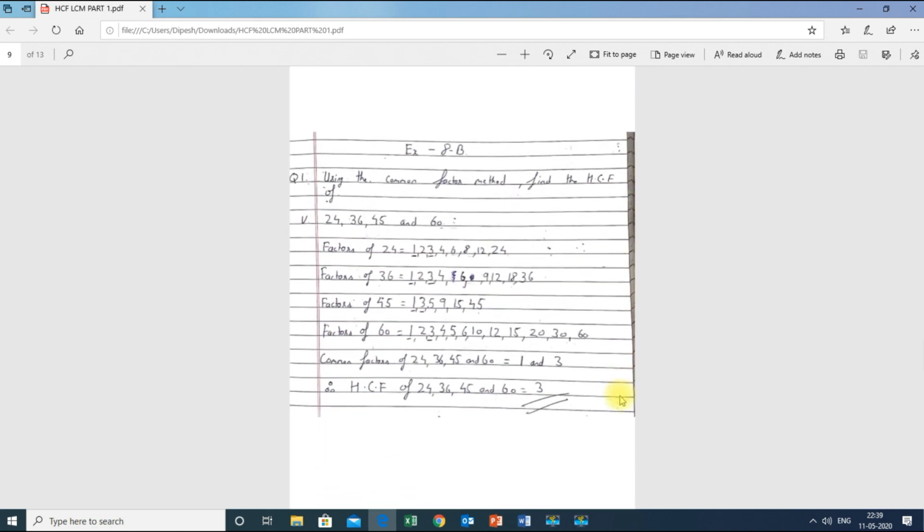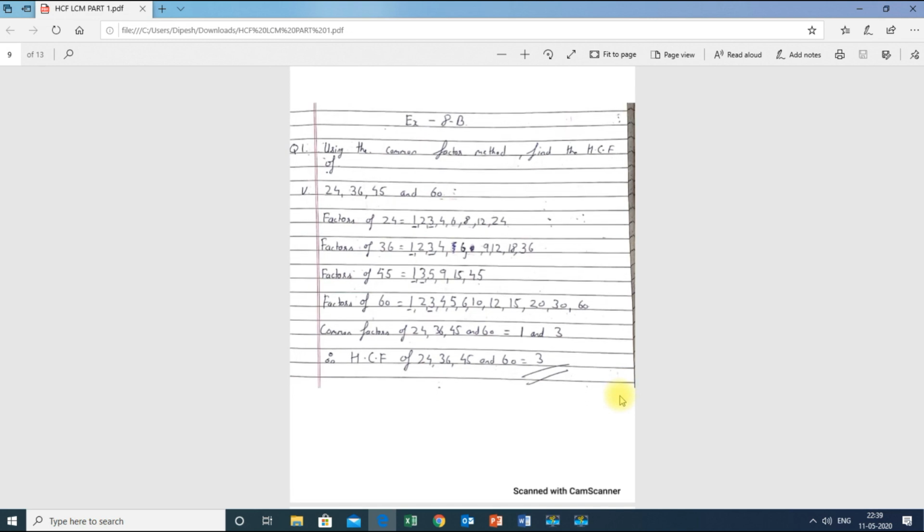exercise 8b. Okay, so there are some sums which I am solving that make your concept more clear. As I told you earlier in the video, I will be explaining more types of sums that will make the concept more clear. So using the common factor method, find the HCF of 24, 36, 45 and 60. They have asked to find the HCF by the common factor method.